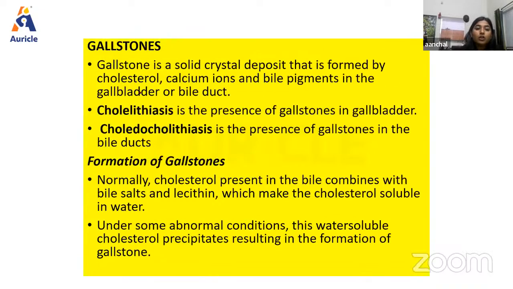Then gallstone. A gallstone is a solid crystal deposit formed by cholesterol, calcium ions, and bile pigment in the gallbladder or bile duct. Cholelithiasis is the condition in which there is a presence of gallstone inside the gallbladder, and choledocholithiasis is the presence of gallstone inside the bile duct. Now, formation of gallstone: normally cholesterol present in the bile combines with bile salt and lecithin, which make the cholesterol soluble in water. But under some abnormal conditions, this water soluble cholesterol precipitates, resulting in the formation of gallstone.